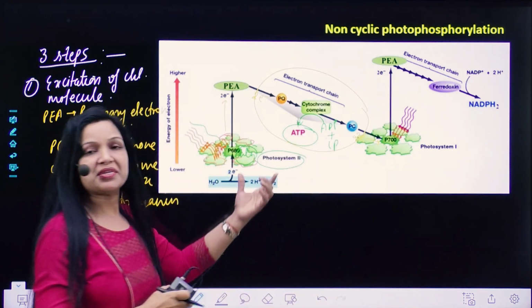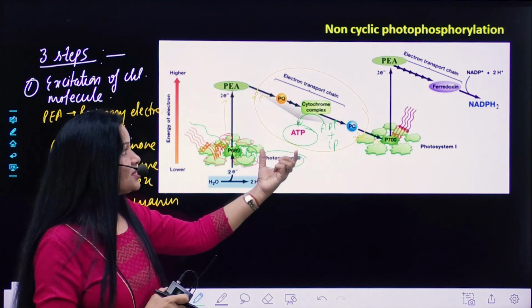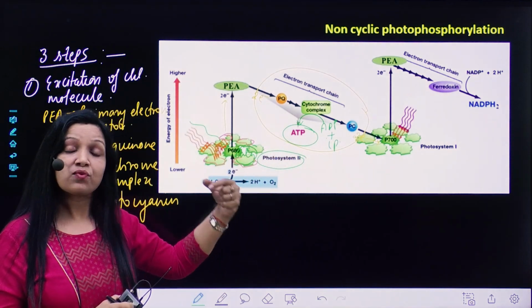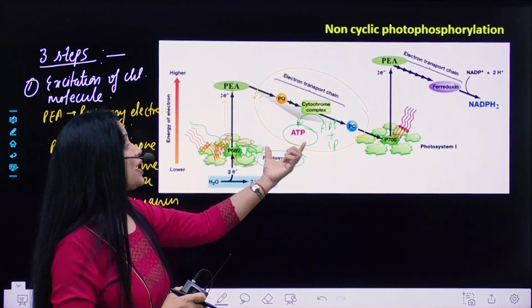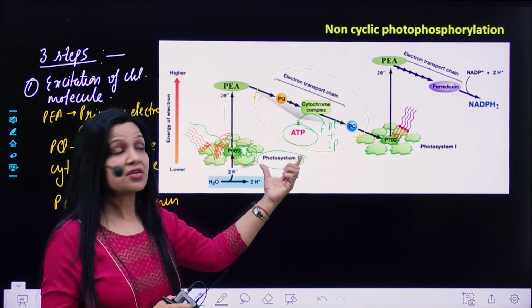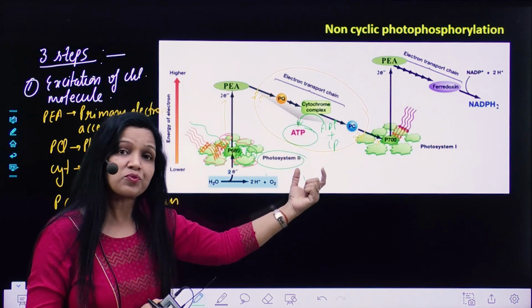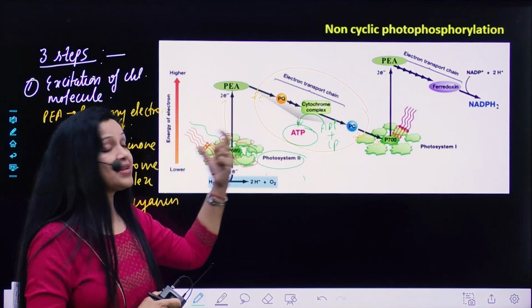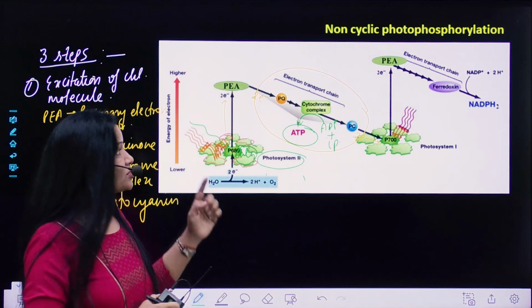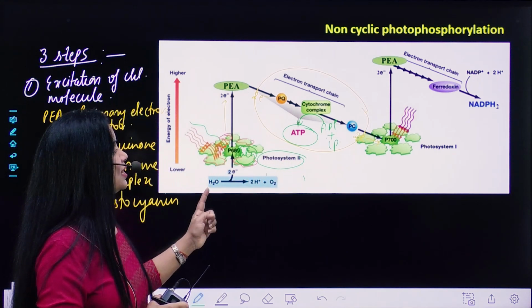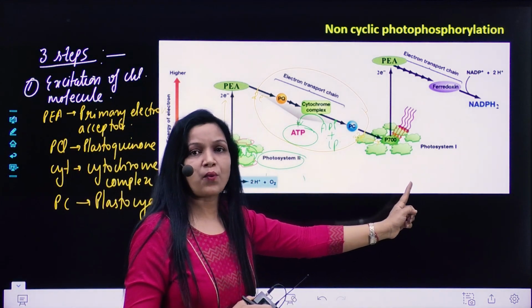So when the electron pair passes through the cytochrome complex, it uses the energy and synthesizes ATP. So this is how the electron pair is transported from PS2 to PS1, right?